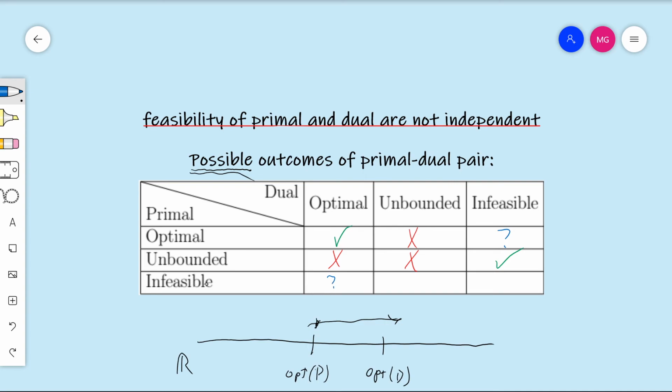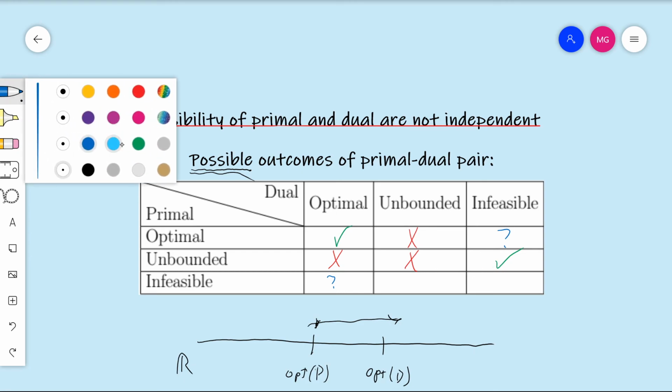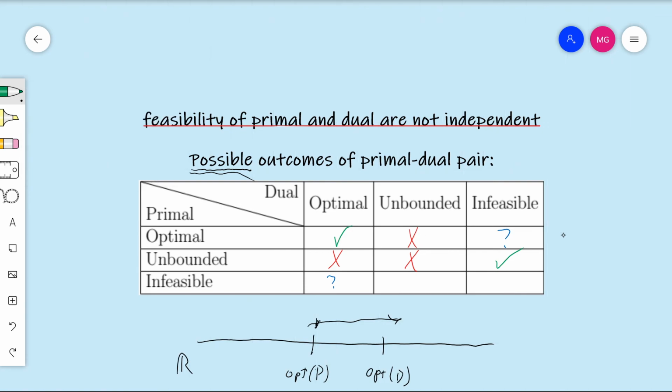If the primal is infeasible, can the dual be unbounded? At first glance, I was thinking that no, we don't know enough information yet. But in fact, if you think for just a moment, we know that primal and dual come in pairs, and the dual of the dual is the primal. So actually, for the same reason that if the primal is unbounded and the dual is infeasible, that's a possible outcome, it's the same reasoning for this. So this is also necessarily true.